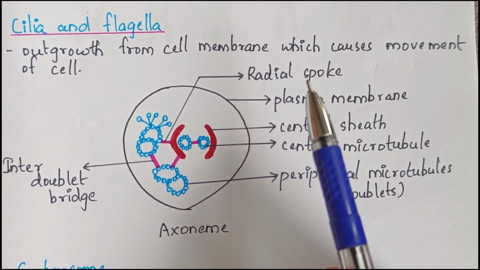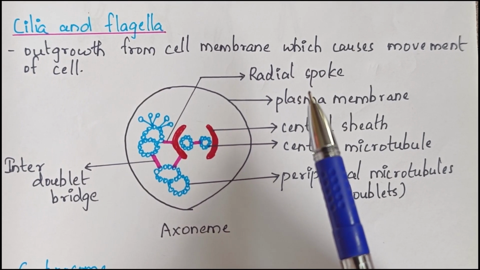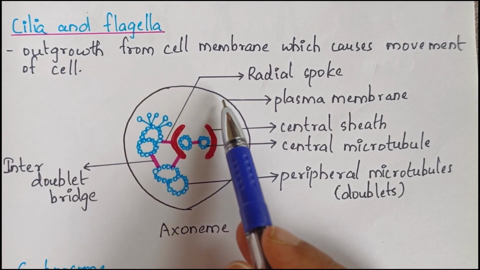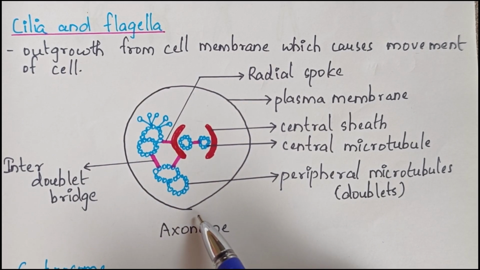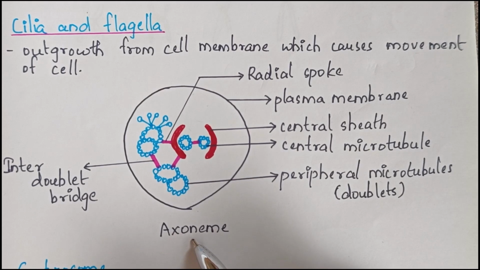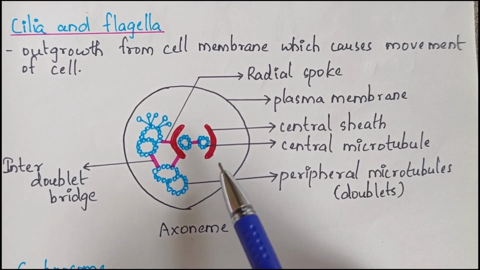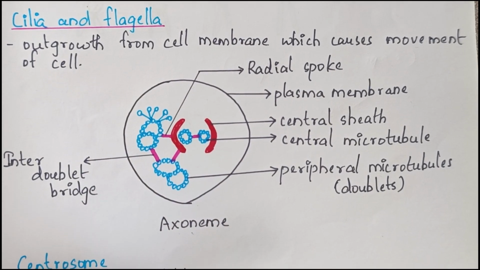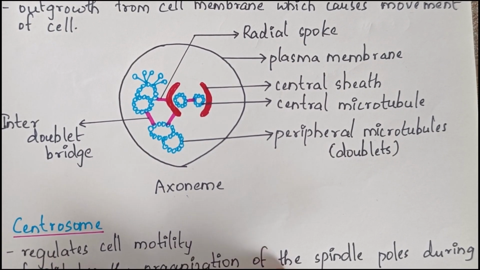And this is the basic structure of a cilium or a flagellum. Usually, cilia or flagella are covered with plasma membrane, and the core of the cilium or flagellum is known as the axoneme.